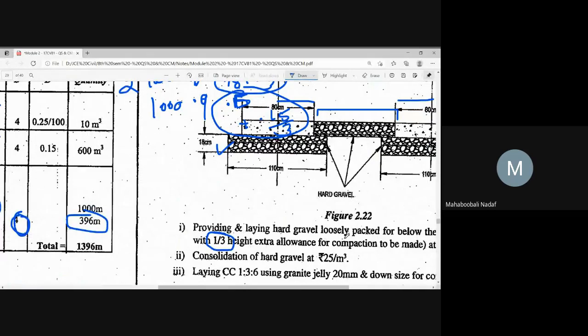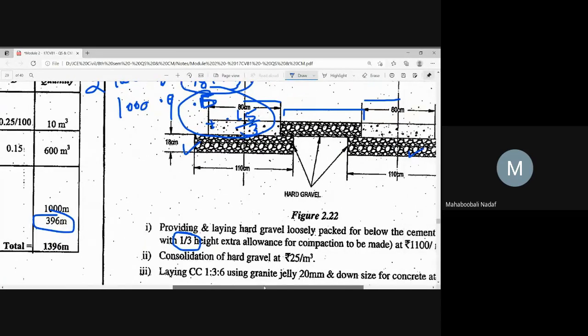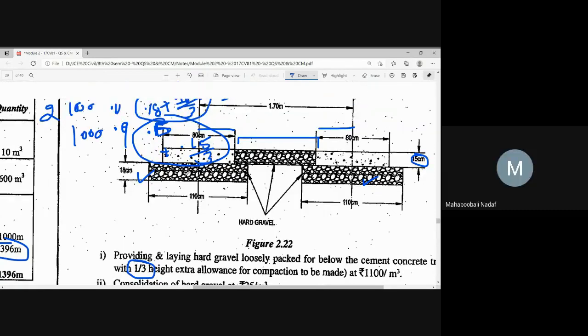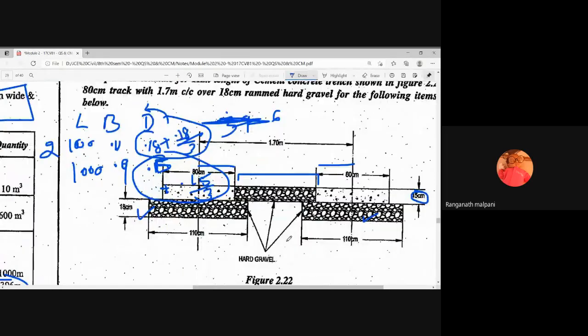Providing and laying gravel with one-third height extra allowance for compaction, that means whatever depth you are seeing is after compaction. Before compaction, there was extra height. Yes sir. Then 52.8, or 528, check me, this is 1000.